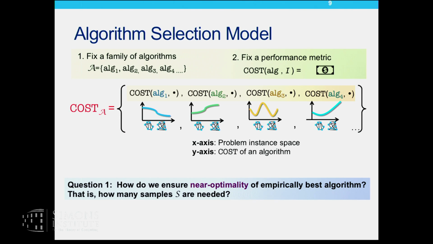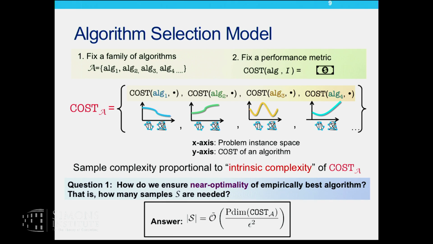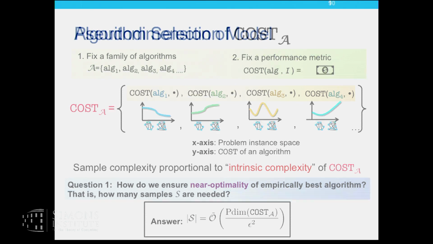And what learning theory tells me is that the sample complexity needed for this near optimality guarantee is proportional to how rich cost sub A is, or the intrinsic complexity of cost sub A, which is formalized as the notion of pseudo-dimension, which we'll see in the next slide. Let me know if you have any questions here.